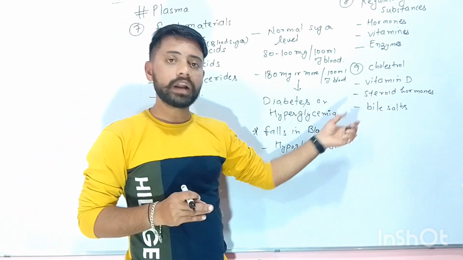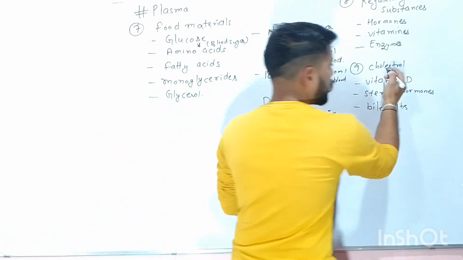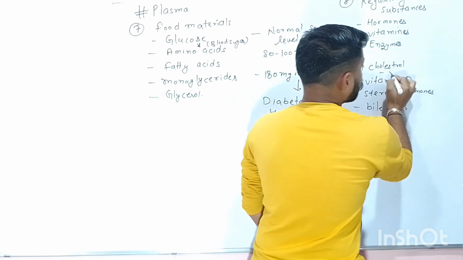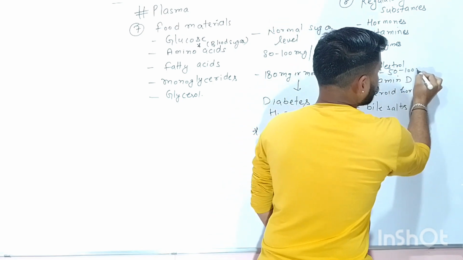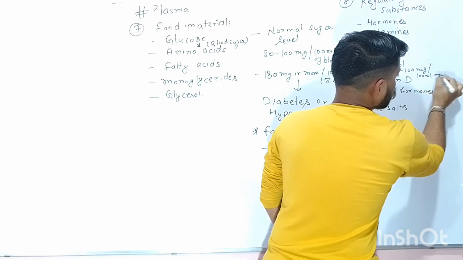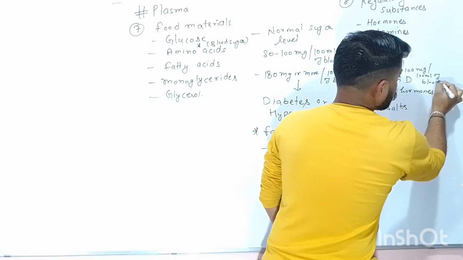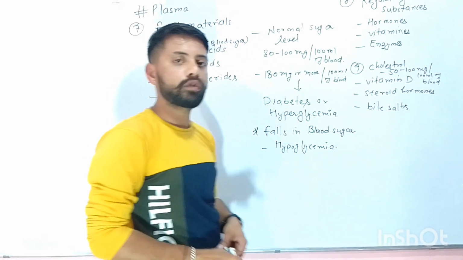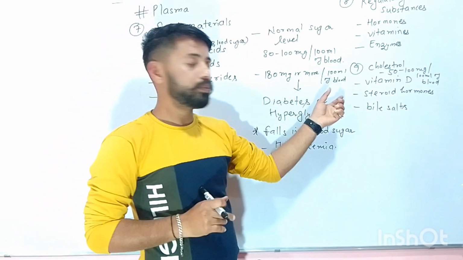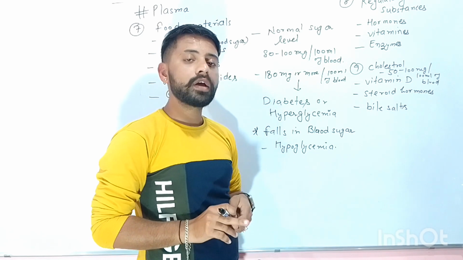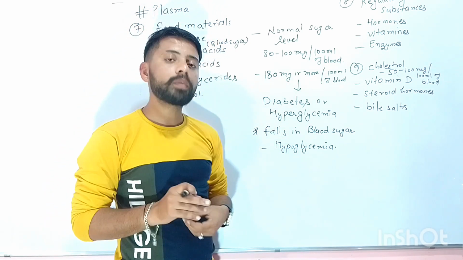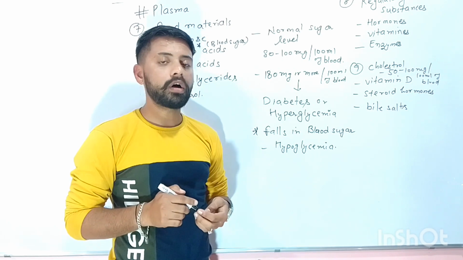The normal cholesterol level which should be there in the plasma is 50 to 100 milligrams per 100 milliliters of blood. This is the normal concentration of cholesterol in a normal person. If it exceeds the limit, then the person suffers from problems related to the blood vessels or heart.